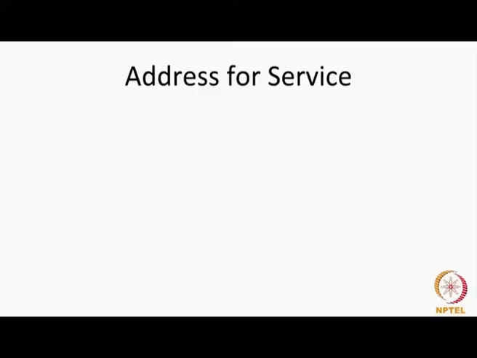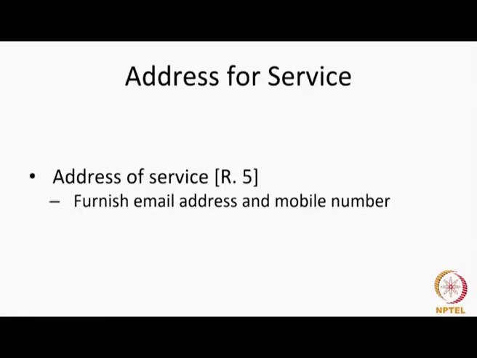The second thing that was introduced by the 2016 amendment was a change in the address of service. Now, under Rule 5, the applicants are required to furnish their email address and mobile number. So, Rule 5 made a change to the way in which communications happen.